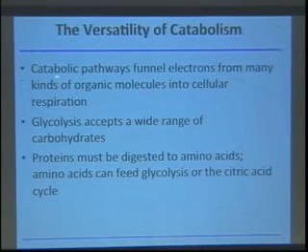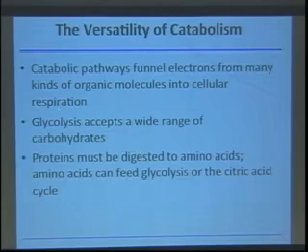So these catabolic pathways, again, these are referring to pathways that break down complex molecules to simpler ones. So these basically will funnel electrons from many different kinds of organic molecules that come in through the diet into cellular respiration. And importantly, glycolysis will accept a wide range of carbohydrates. Again, they have to eventually get in through being converted to glucose or to fructose or one of the other intermediates in the pathway, right?